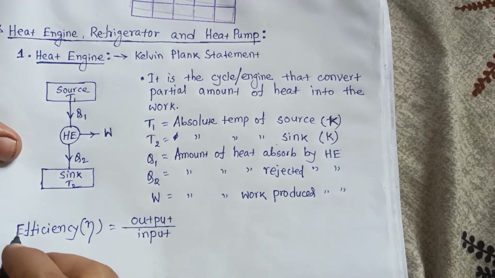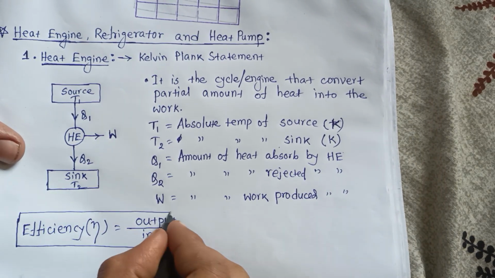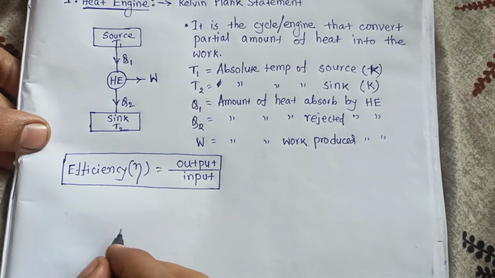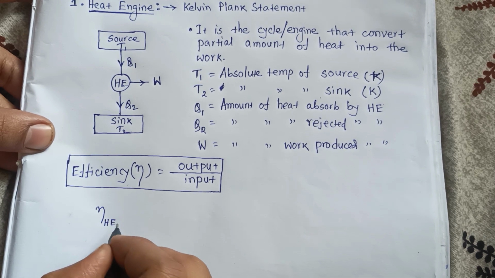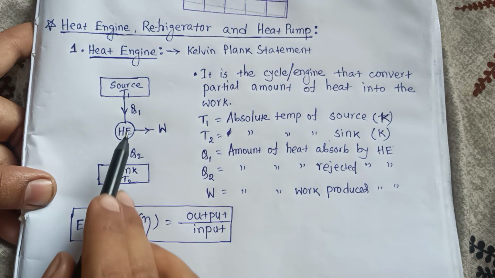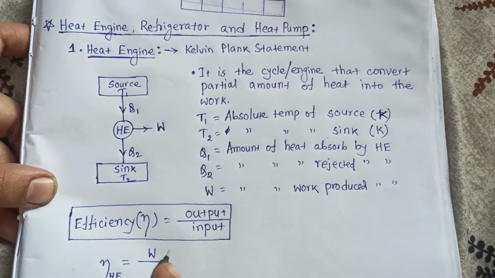So if we want to calculate the efficiency of heat engine, that is equal to output by input. In this heat engine, W is the output, and what is the input?